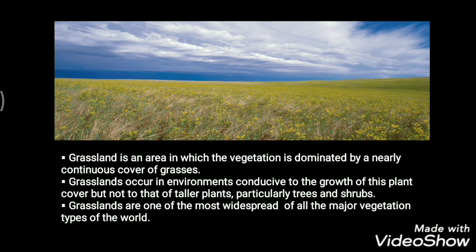Now, the grasslands occur in environments conducive to the growth of this plant cover, but not to that of taller plants, particularly trees and shrubs. So we will not get taller plants in these areas, only the short height plants and different kinds of shrubs, and that too in some scattered areas, not in all the areas. Now grasslands are one of the most widespread of all the major vegetation types of the world. Understood? Now the factors preventing establishment of such taller and woody vegetation are really very varied.